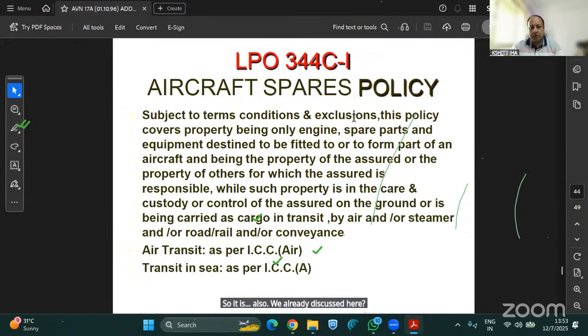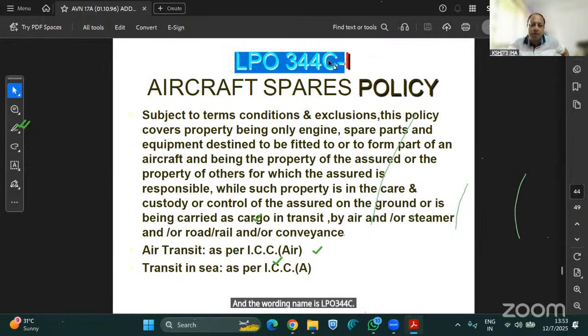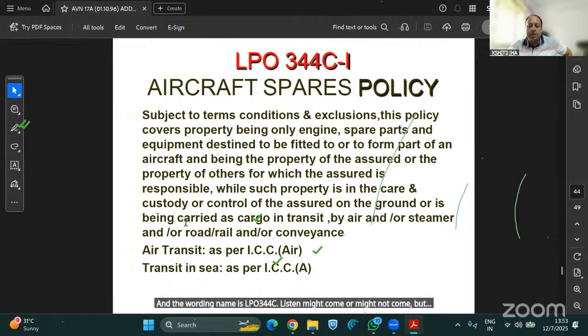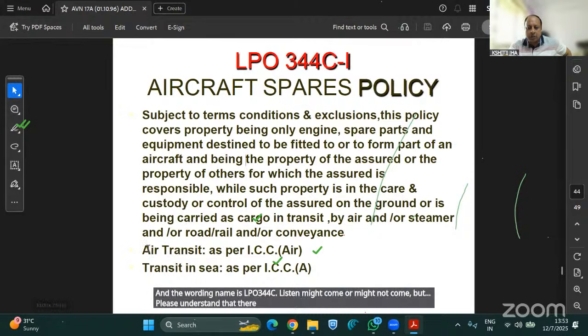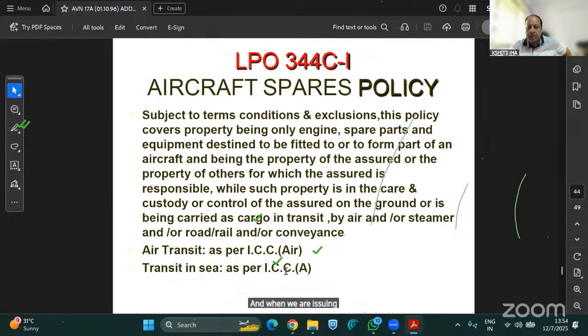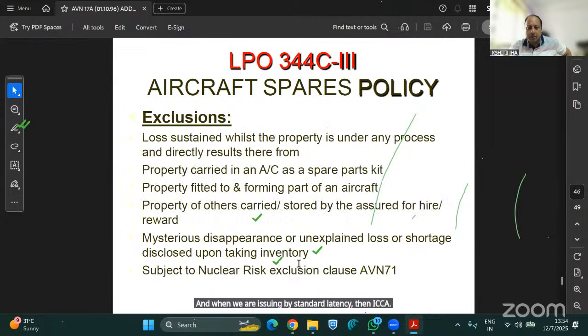Then we'll go to space. We have already explained it to you. And the wording name is LPO 344C. Question might come or might not come, but please understand that there is no different thing. This air transit, we are giving ICC air. And when we are issuing by transit in C, then ICC by C is covered.